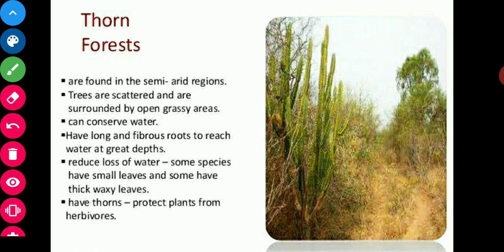In these thorny forests, some plants have small leaves and some have thick waxy leaves. These thorny or waxy leaves of the plants help them to reduce the loss of water. These plants also have thorns to protect plants from herbivores. Kikar, thorny bushes, date palm, babul, palm, and scrubs are found in these forests.